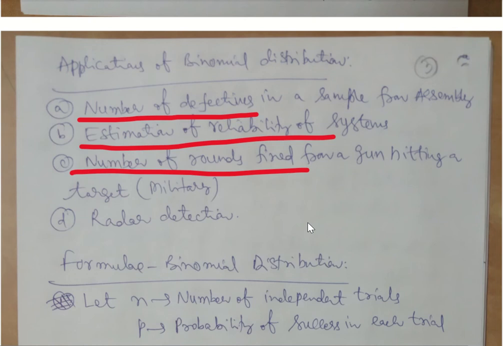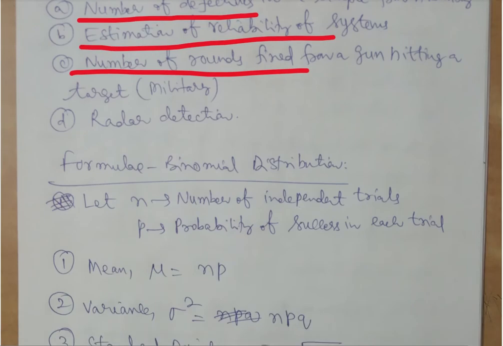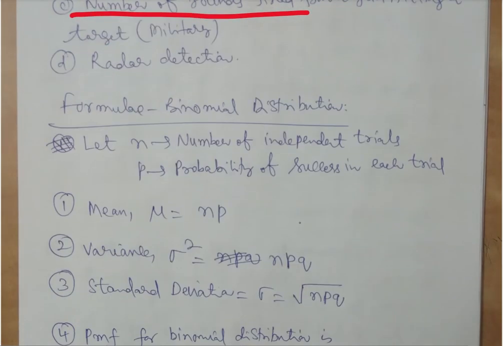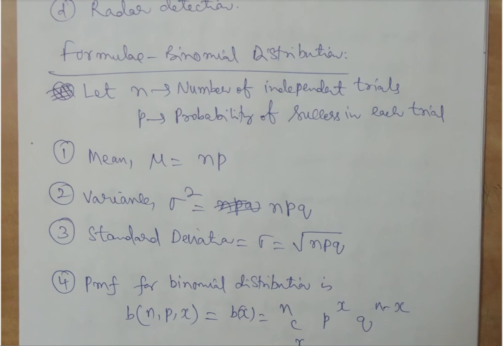Now coming to our discussion today, in the binomial distribution, what are the formulas that we can use? Assume n is the number of independent trials, because binomial by default is independent, and p is the probability that success happens in a given trial. Please remember this: we are going to consider p as the success.